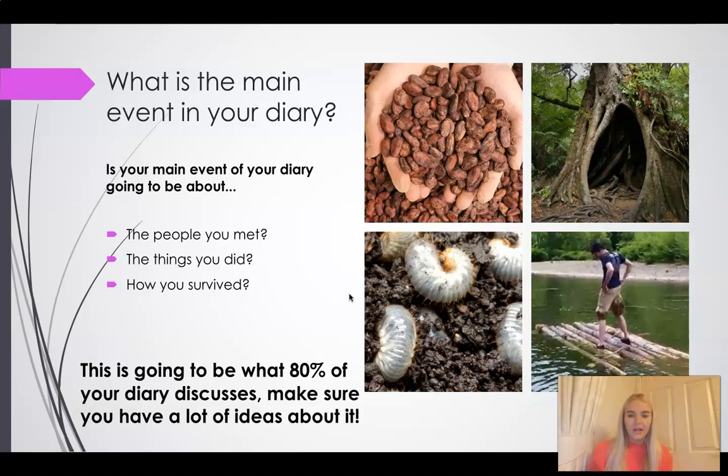So the first main event could be all about the people that you met. So you could begin to talk about how you came across Con, and then how you later came across Lila and Max, the brother and sister, what you did with these people. So you first made a den, what type of people they were. So the personalities of Max and Lila and Con. So it's all about how confident you feel with what you know about the characters in the story, because that would be around about 2 paragraphs of what you're going to be talking about.